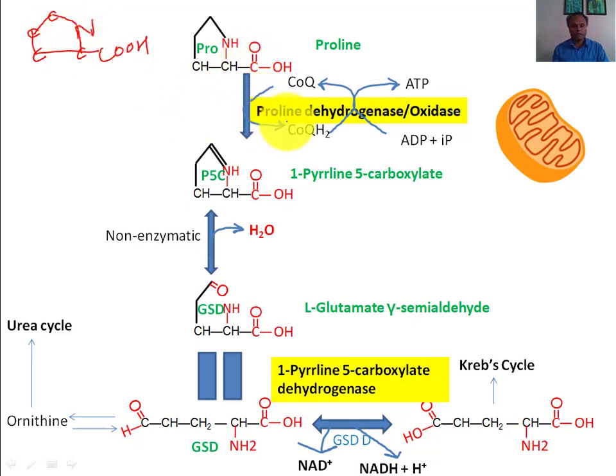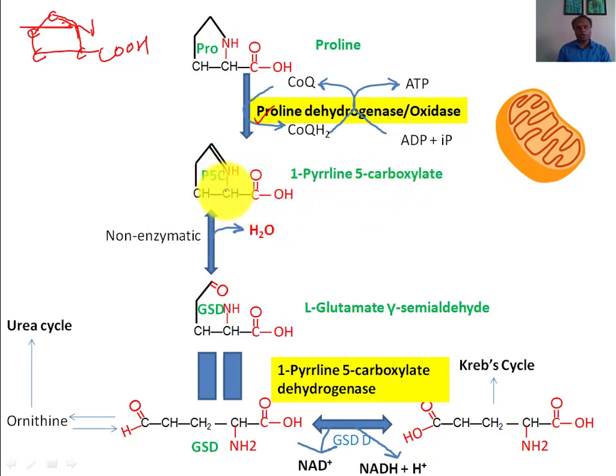Now what will happen? In the first step of proline catabolism, the proline dehydrogenase reaction will catalyze the product. In this first step there will be insertion of a double bond. You can see in this P there will be insertion of a double bond here, and this proline will convert into pyrroline 5-carboxylate.